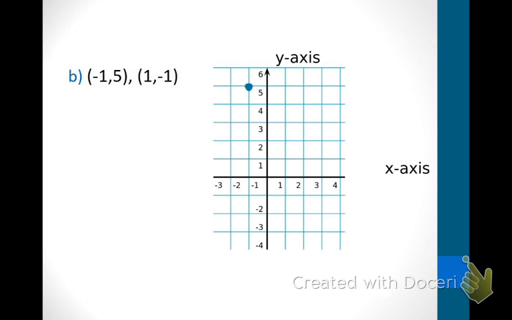Okay, excellent, London. We're going to start at the origin, then you want to go to 1 and -1. What do we do first every time, the X or the Y? The X is correct, so go over to 1 for the X, and then to -1. Okay, very good. You want to go over to 1 and then down to -1. And then just like before, you're basically doing connect the dots to draw your graph.